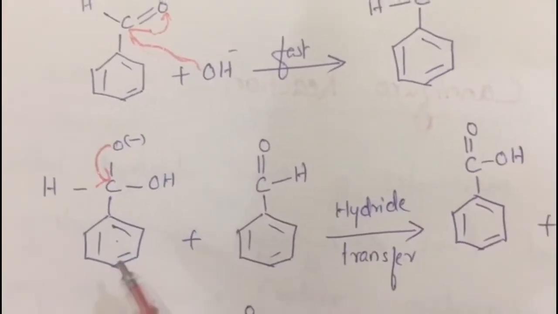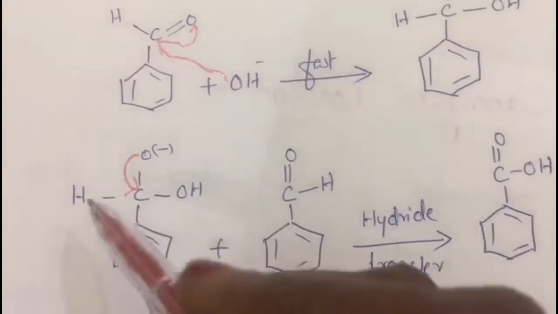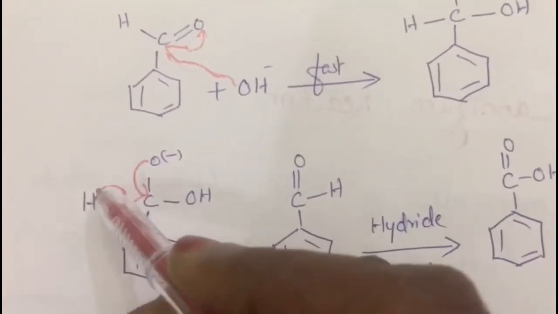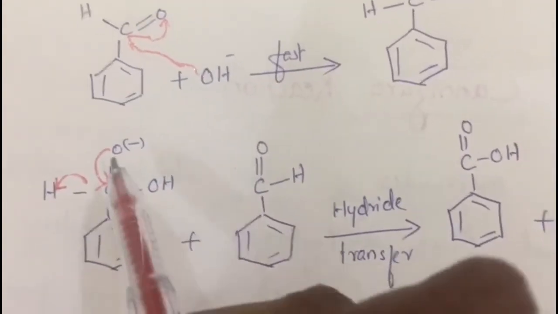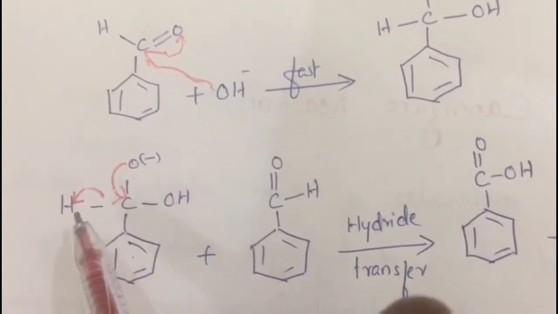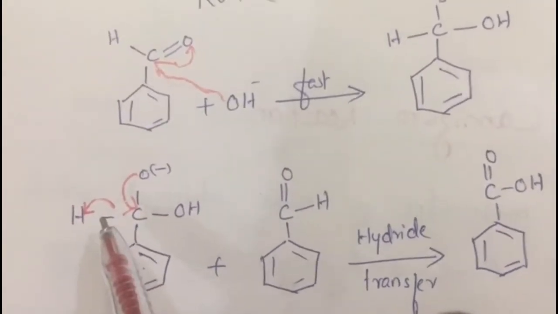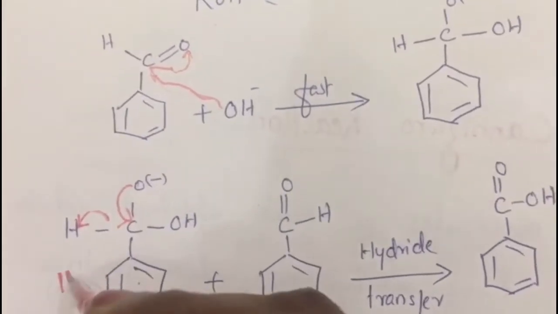So this hydroxy alkoxide is reacting with benzaldehyde. Here this H will be removed as H-. That means hydride transfer occurs here. The oxygen electrons will shift towards the carbon atom, so the C-H bond will be broken and this H will leave as an H- ion. That is hydride ion transfer.